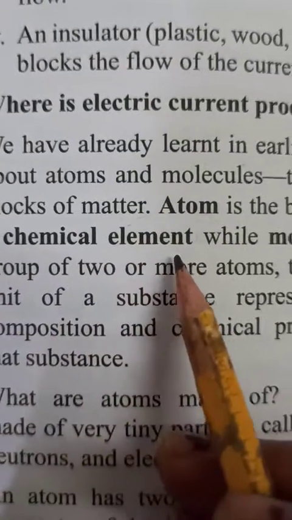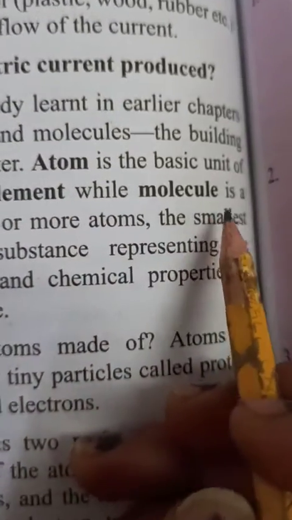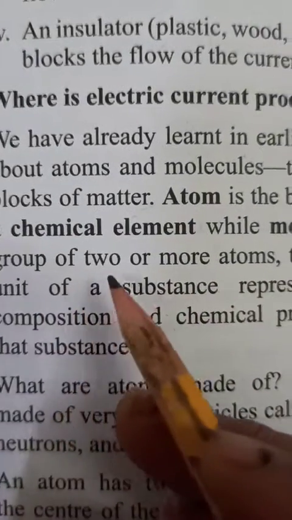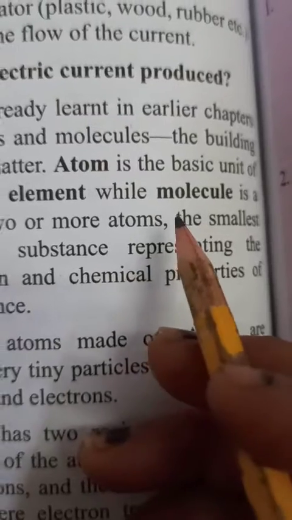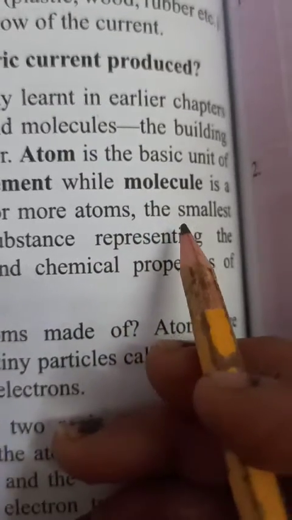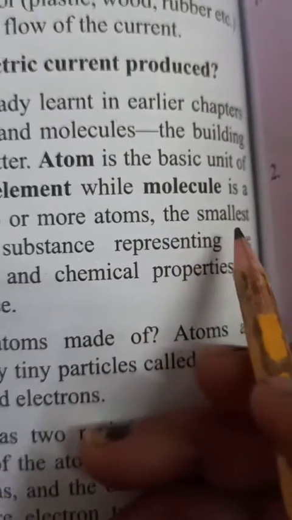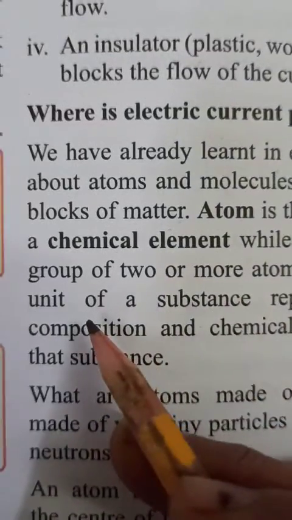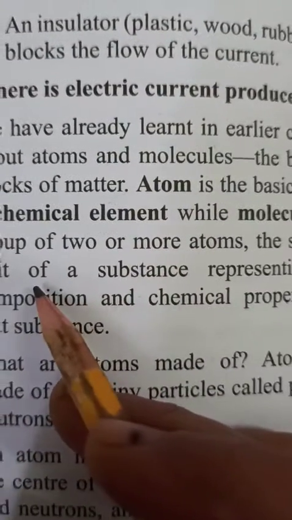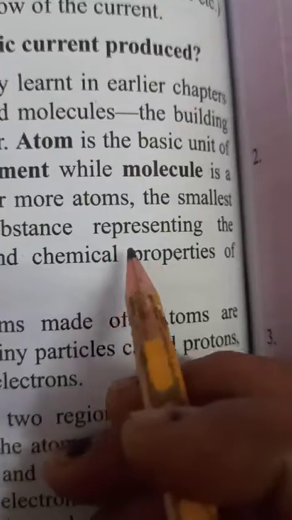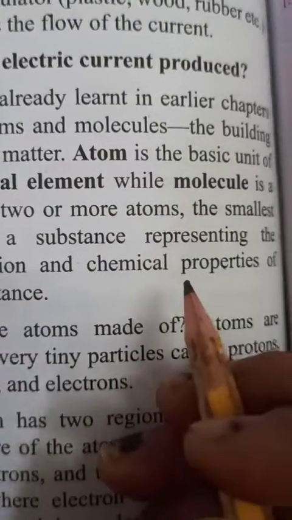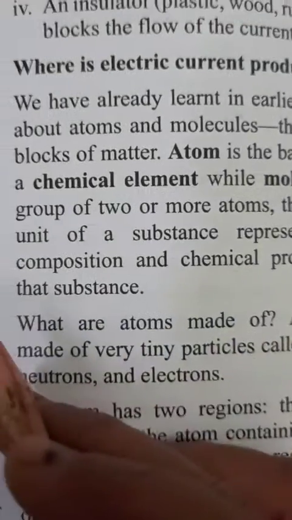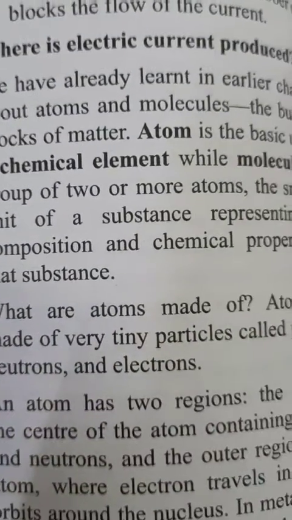Atom is the basic unit of a chemical element, while a molecule is a group of two or more atoms. These things we already studied in previous classes, previous chapters. A molecule is the smallest unit of a substance representing the composition and chemical properties of that substance.